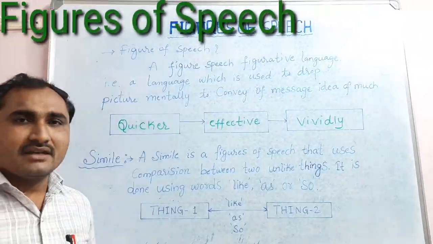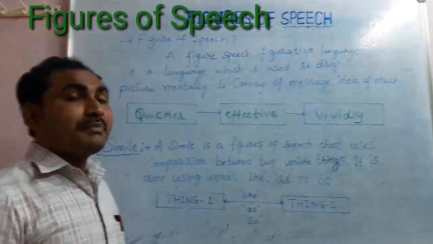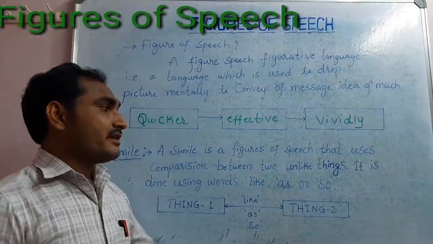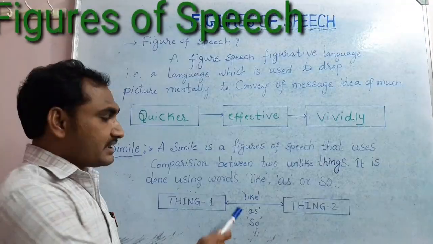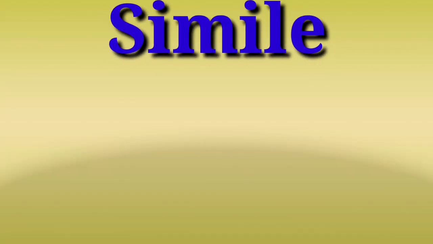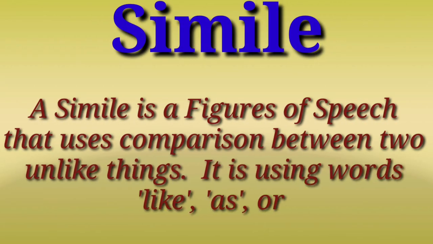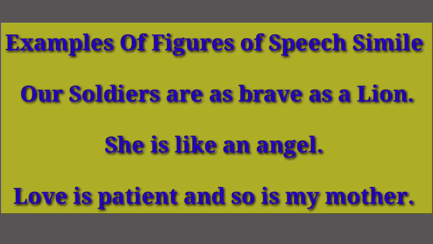What is a simile? A simile is a figure of speech that uses comparison between two unlike things. It is done using words like, as, so. Examples of figures of speech: simile.